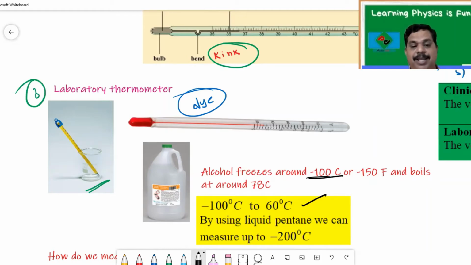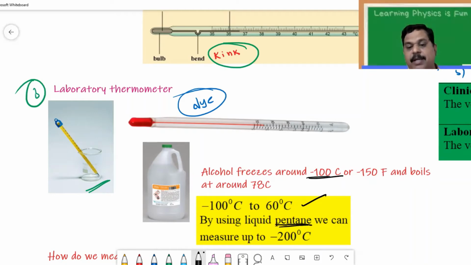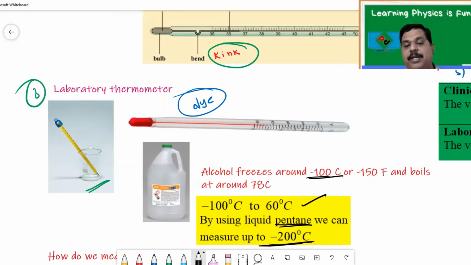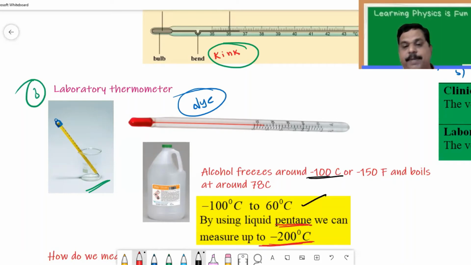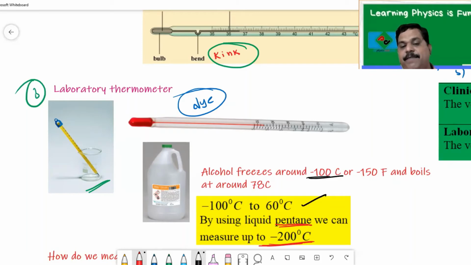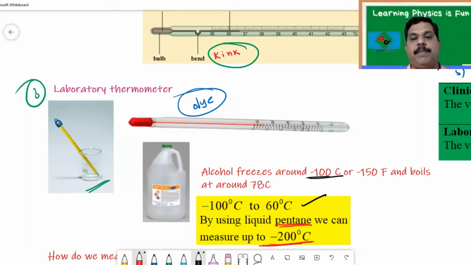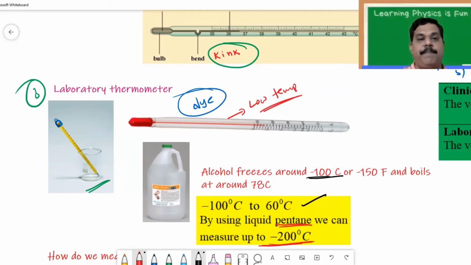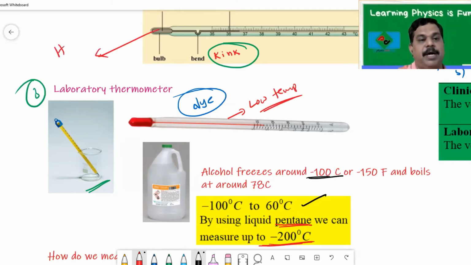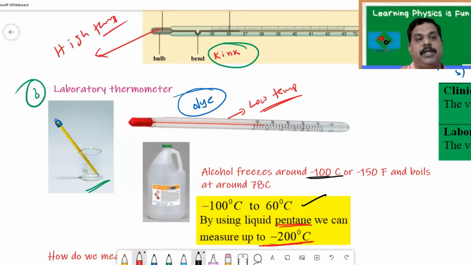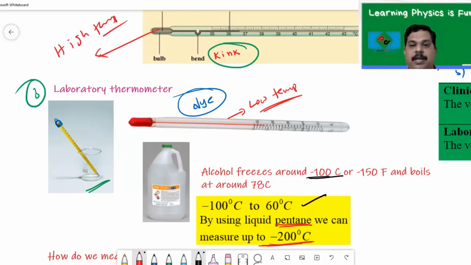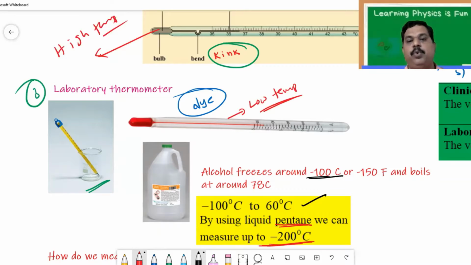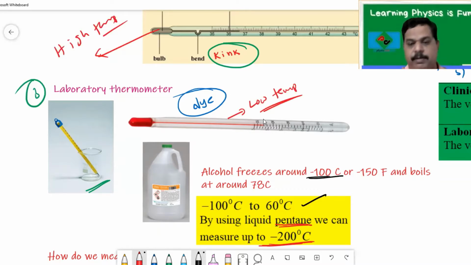But by using liquid pentane in a thermometer, we can measure down to -200 degrees centigrade, because it freezes at that low temperature. So the main advantage of the alcohol thermometer over the mercury thermometer is that it can measure very low temperatures. So the alcohol thermometer is meant for low temperatures, whereas mercury thermometers are meant for high temperatures. If you want to measure a temperature around 200 degrees centigrade, use a mercury thermometer. If you want to measure a temperature below 100 degrees centigrade, use an alcohol thermometer. That is very, very important.